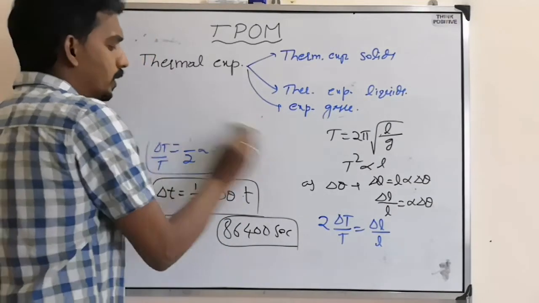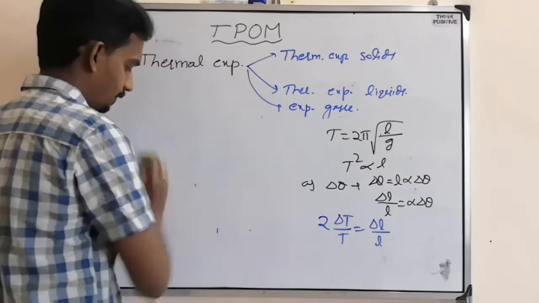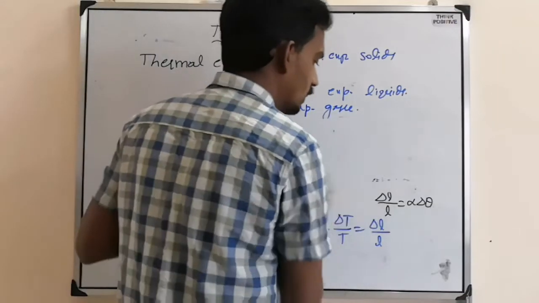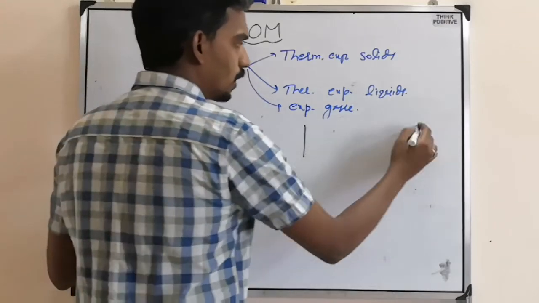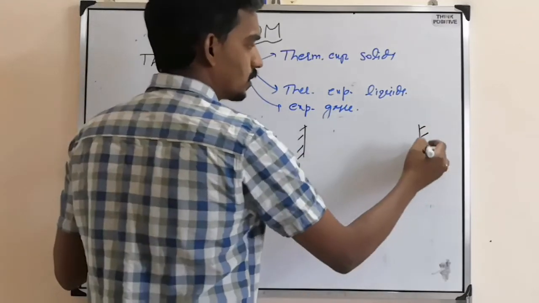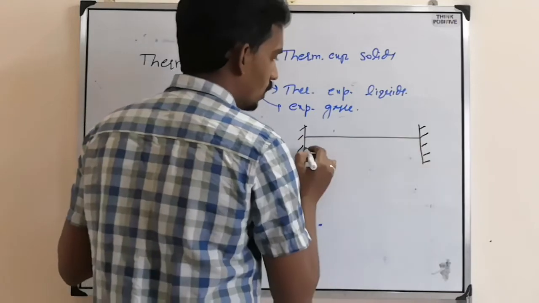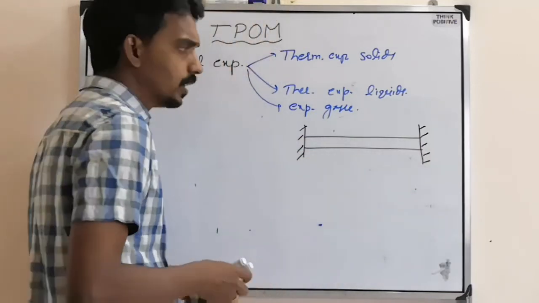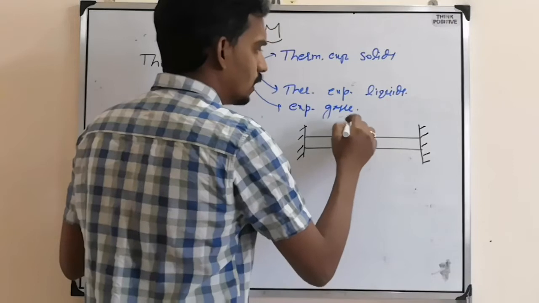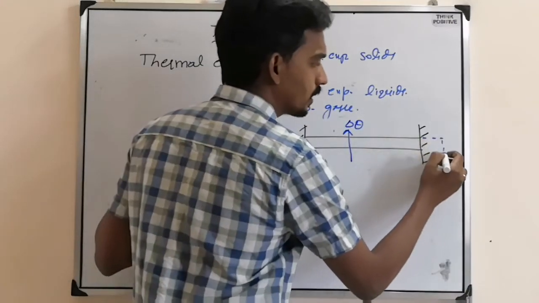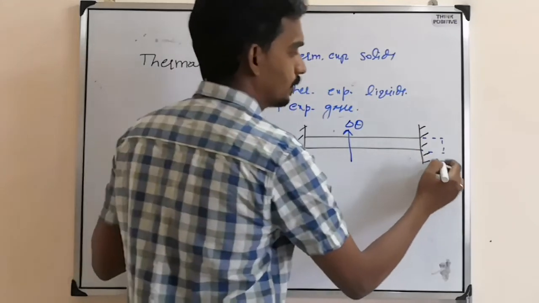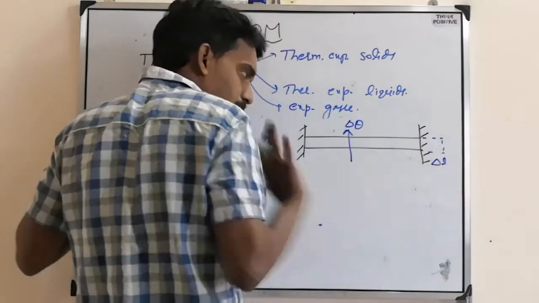And one more important application is based on thermal stress. So what does thermal stress mean? Consider two fixed supports with a rod between them. See, if you heat it and increase the temperature by delta theta, it should have extended by delta L. It is trying to expand.